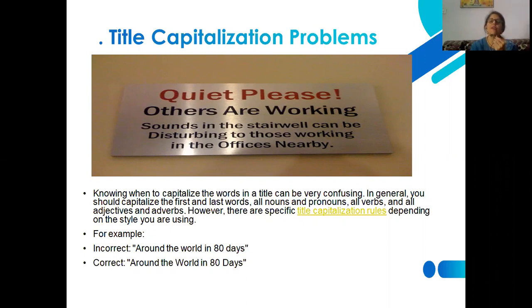You need to be very specific that you are capitalizing a title of something, and it depends upon what strategy you are following. Which style you are taking, that is to be taken care of.